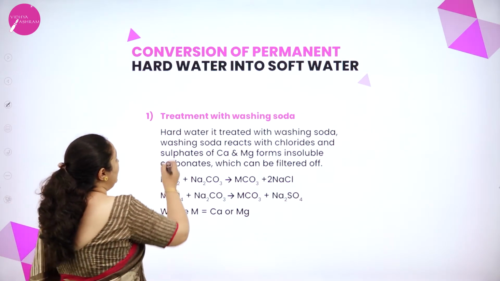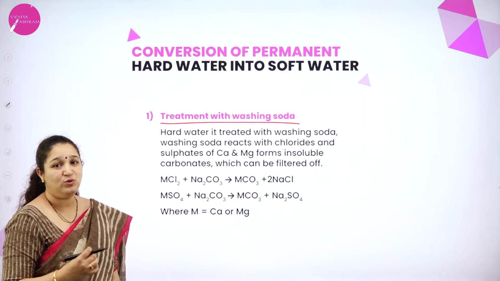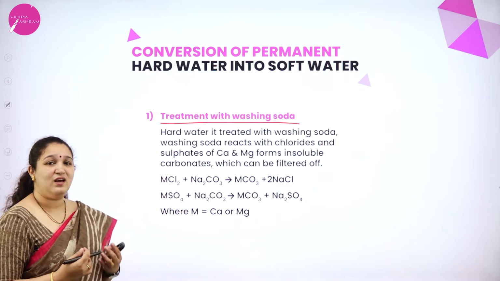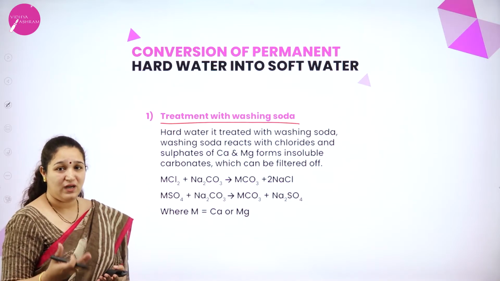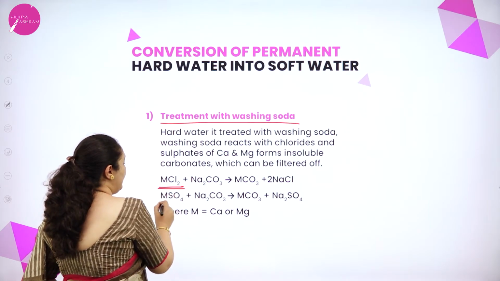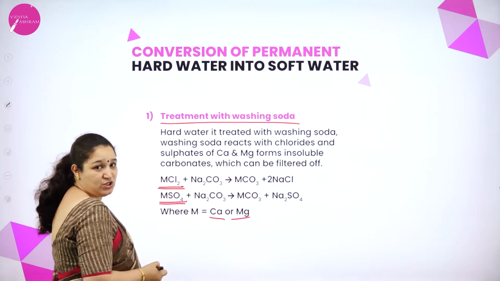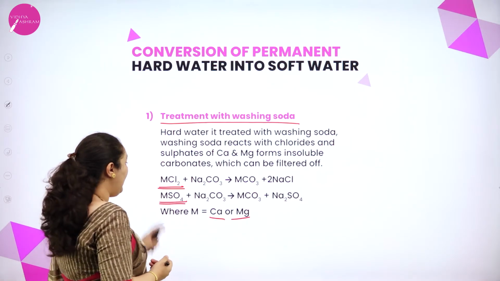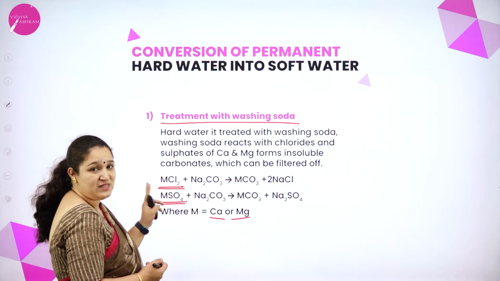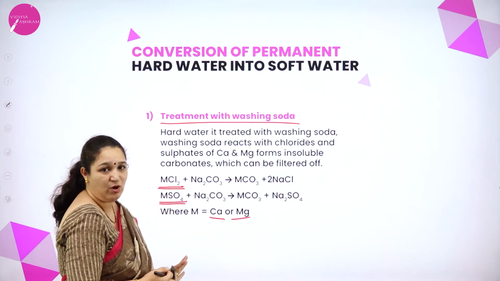First method is treatment with washing soda. What is washing soda? It is Na2CO3, that is sodium carbonate, isn't it? So if you are treating water with sodium carbonate, what will happen? We'll see. If there are chlorides and sulfates, M can be calcium or magnesium. We are not writing separately. MCl2 means it can be calcium chloride or magnesium chloride. MSO4 means it can be calcium sulfate or magnesium sulfate. M can be replaced with calcium or magnesium.